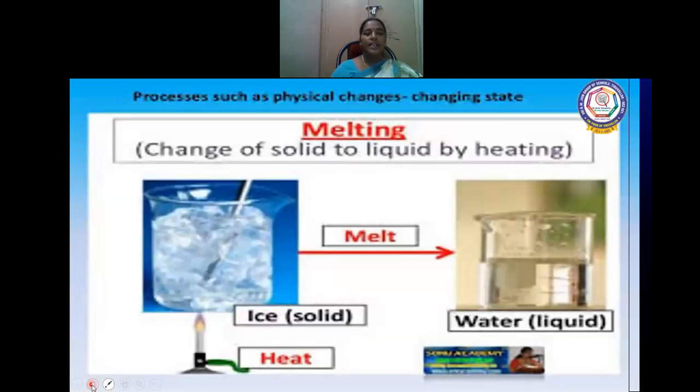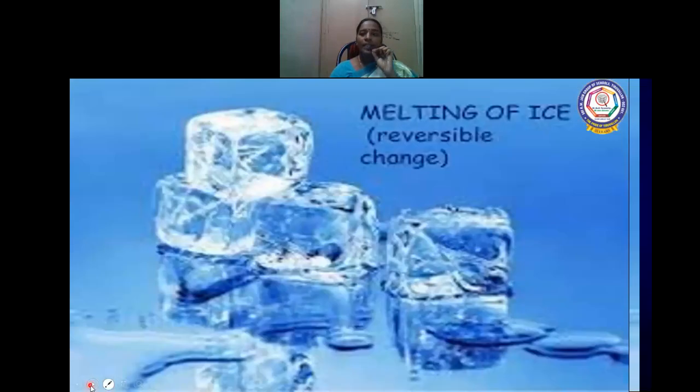Let us see some examples for reversible change, melting of ice. So ice, when you keep it in the refrigerator freezer, you will get ice cubes. If you keep it outside, you will get water. It melts and becomes liquid water. And again, if you keep it in the freezer, you will get an ice cube. So it is a reversible change. Melting of ice.